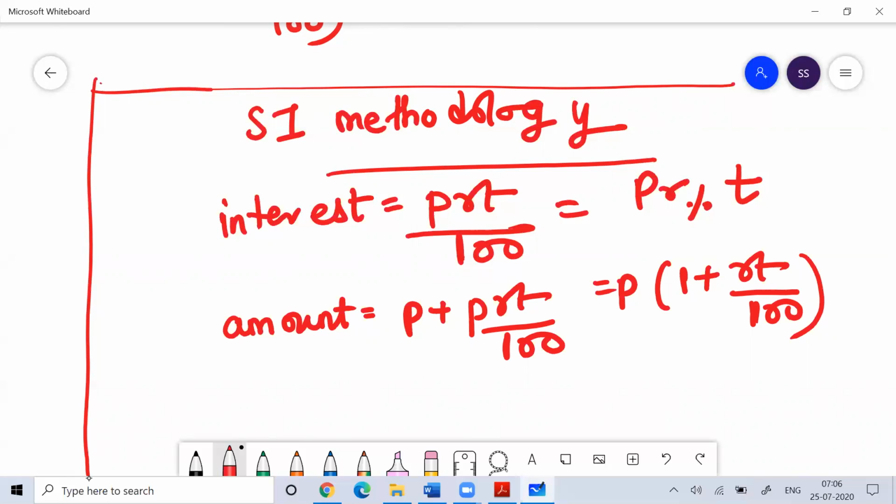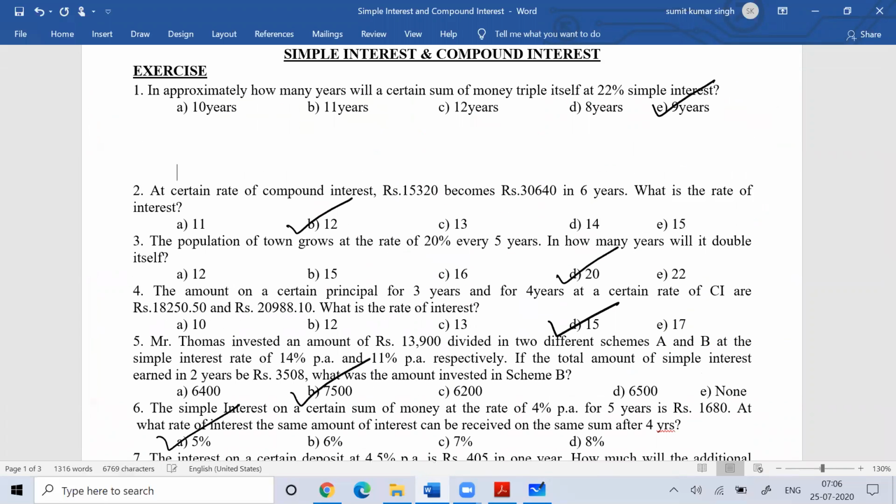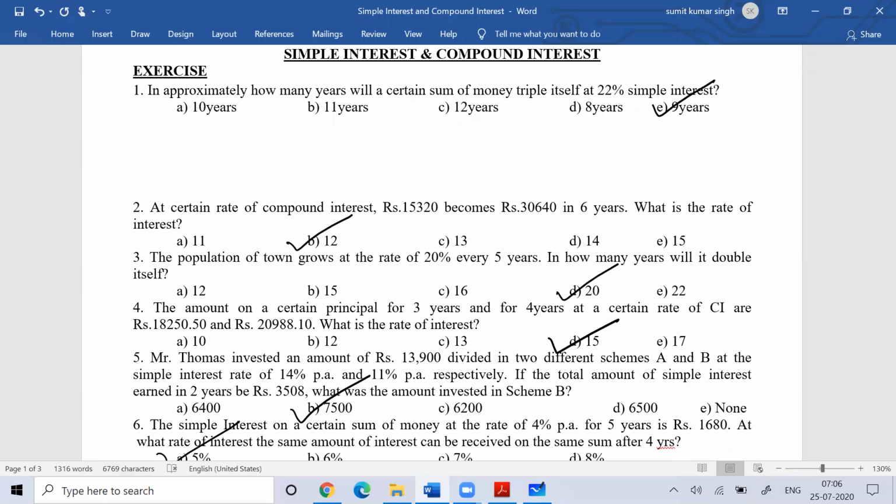Certain times in exams you get a direct question based on using this mechanism. So you can see question number one. In approximately how many years will a certain sum of money triple itself at 22%?